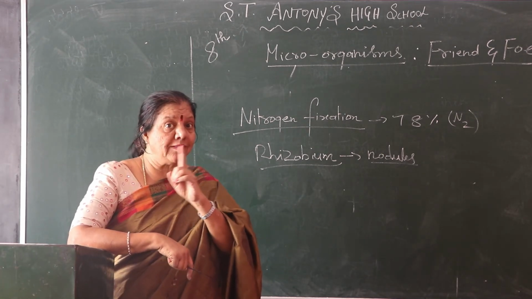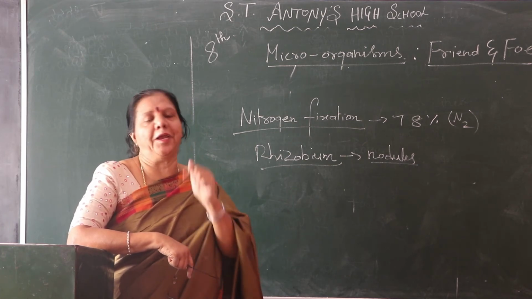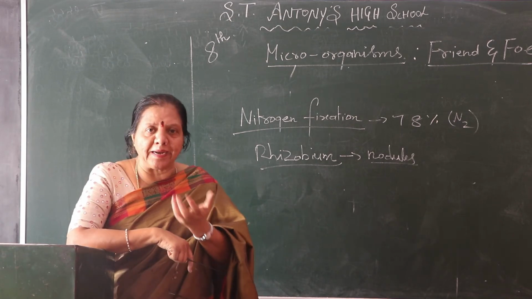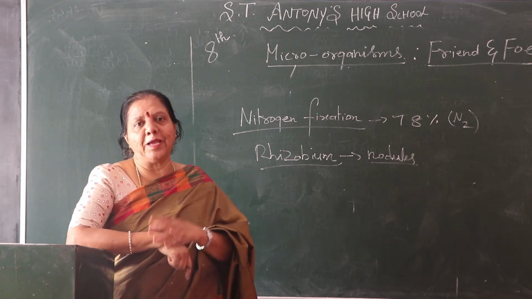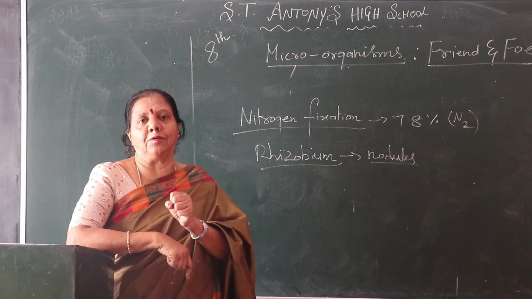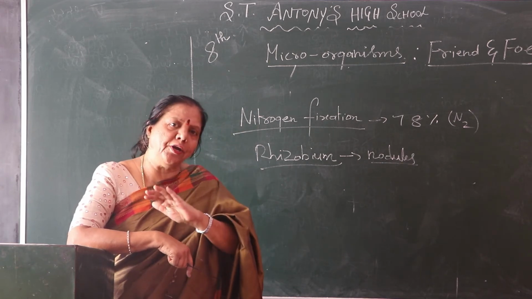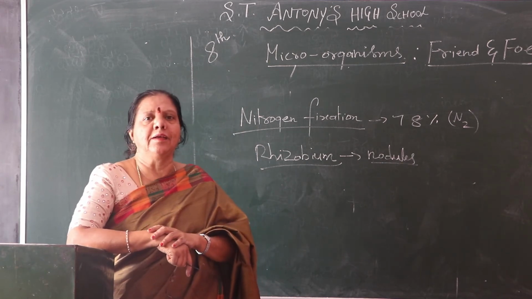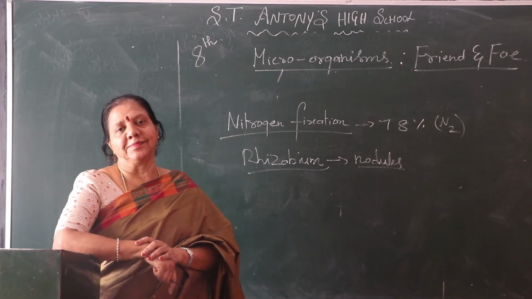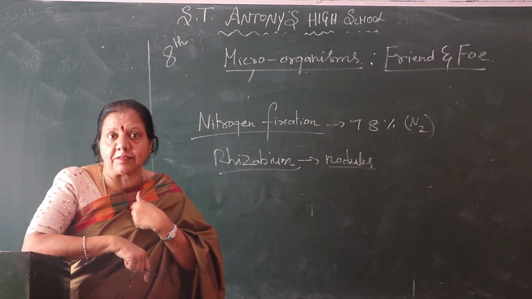But plants never take nitrogen directly. There are some bacteria out there, microorganisms are there. Those absorb nitrogen, which is converted into different components that are helpful for the growth of the plant. Plants never take nitrogen directly like oxygen.